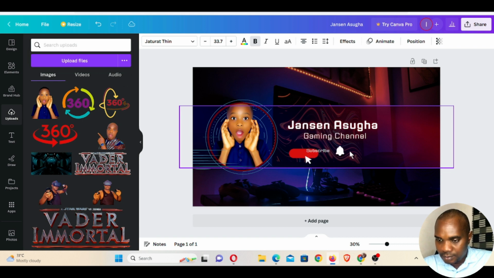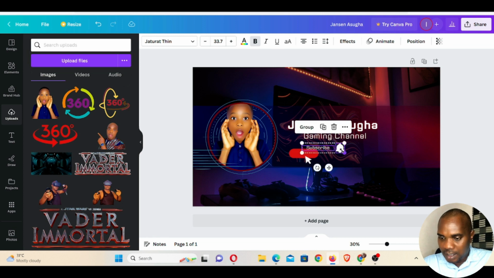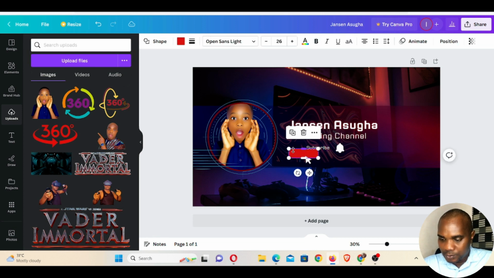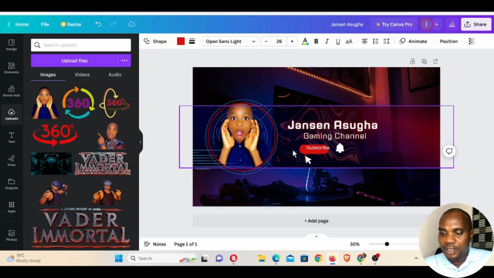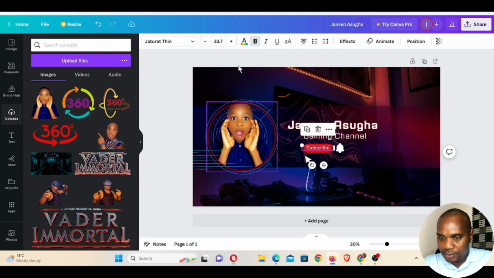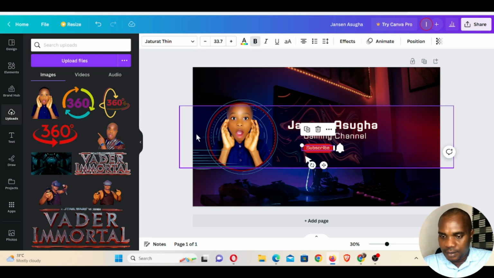Okay. And I have to shift this one as well, and place it in a position so that whenever you're viewing it on a device, you can be able to see it very well. Okay. Now this subscribe, okay, it's on bold already. Okay.